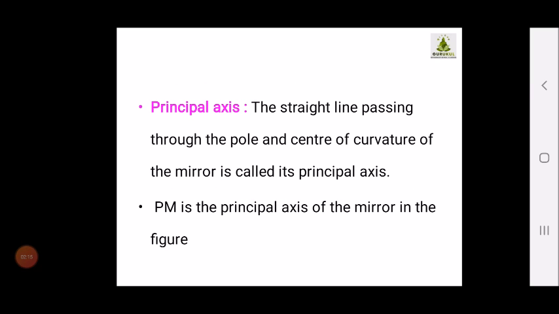Then the principal axis. What is the principal axis? The straight line passing through the pole and center of curvature of the mirror is called its principal axis. PM is the principal axis of the mirror in the shown figure.